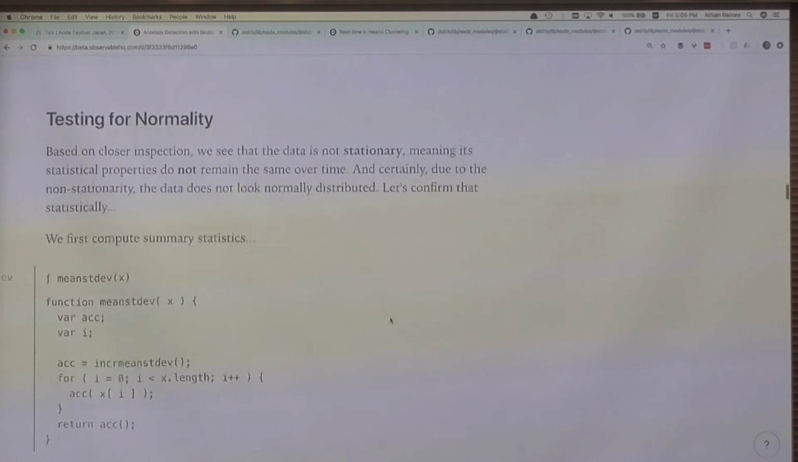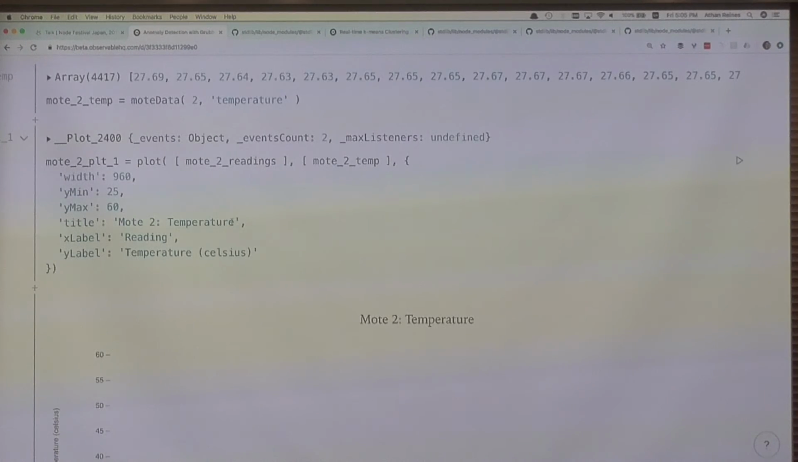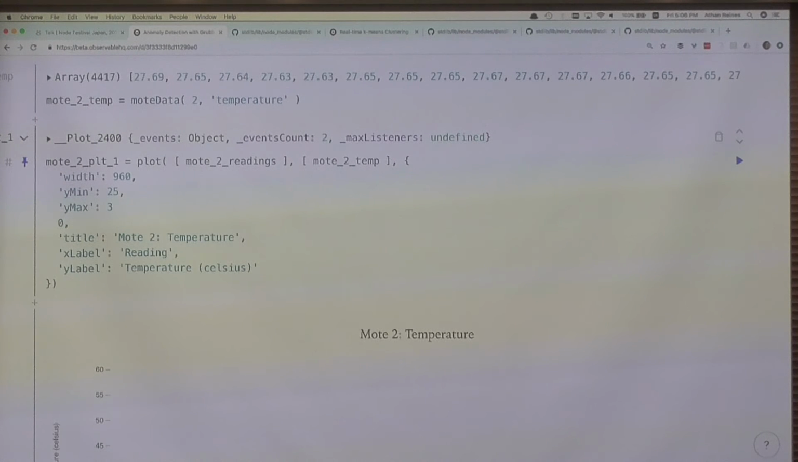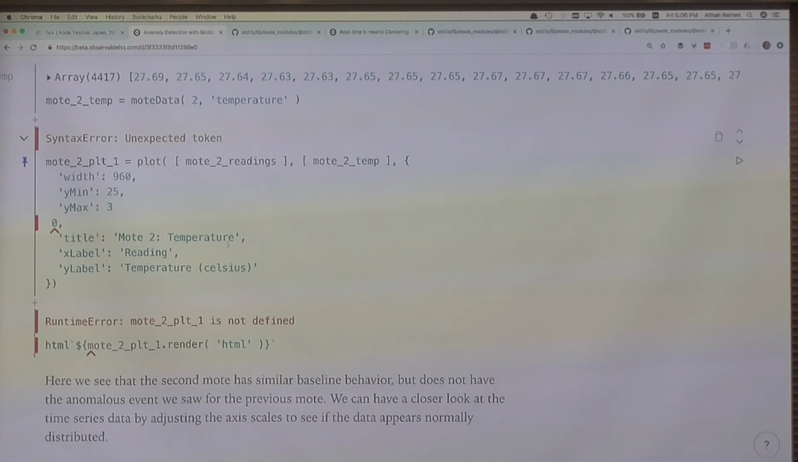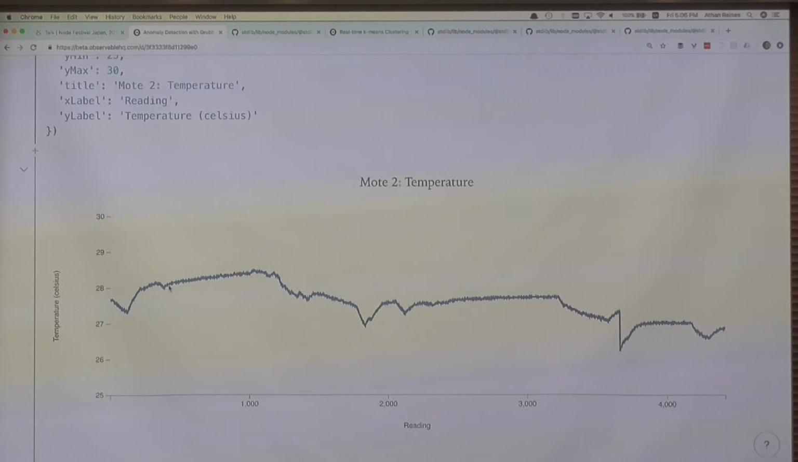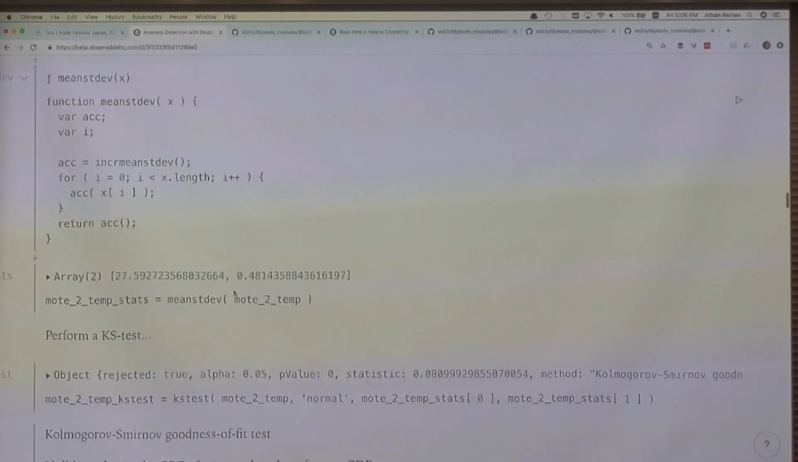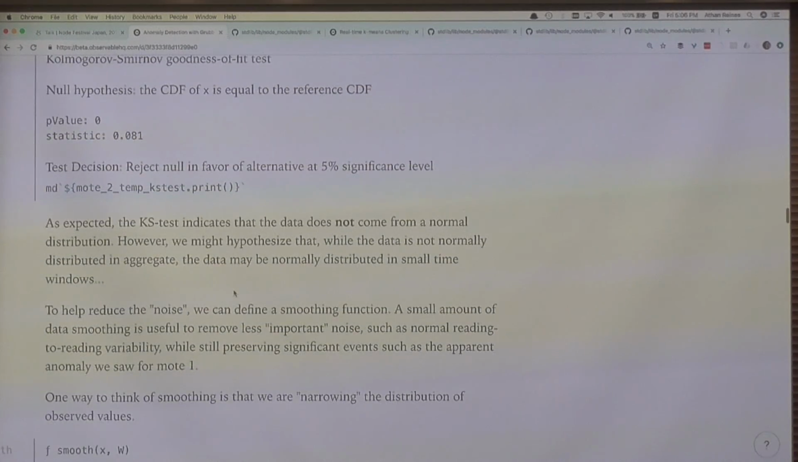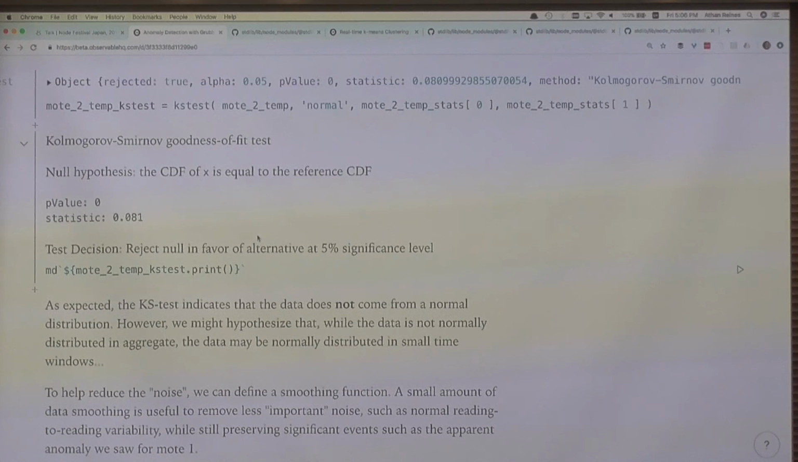And in fact, if we had gone back and if we had updated this, we would see that the data is not actually stationary. So even though there's small noise fluctuations, the statistical properties of it vary over time. So we wouldn't actually expect that this data is normally distributed. And in fact, that's what we can statistically confirm in an automated fashion using the KS test.